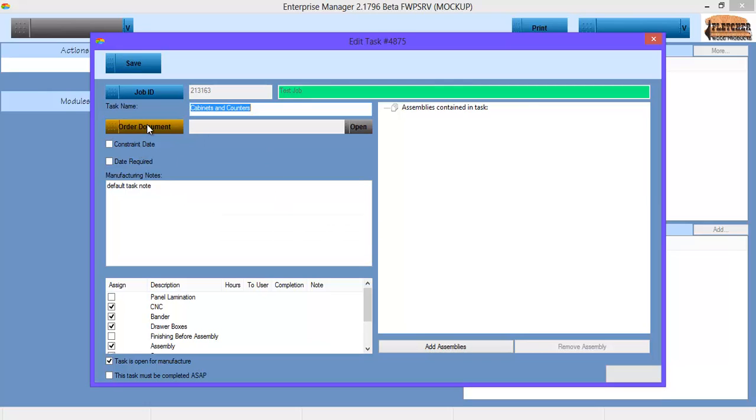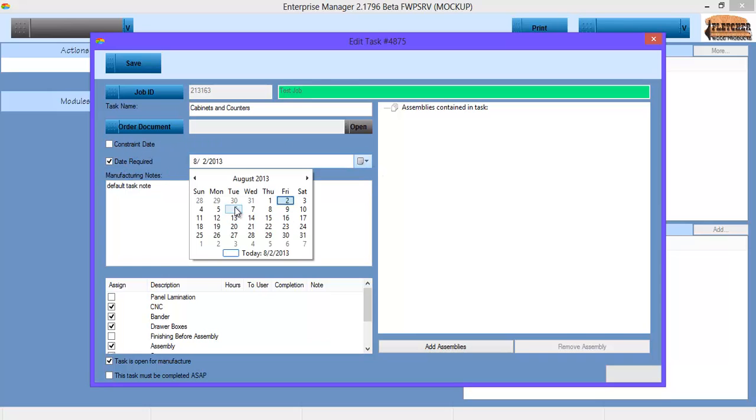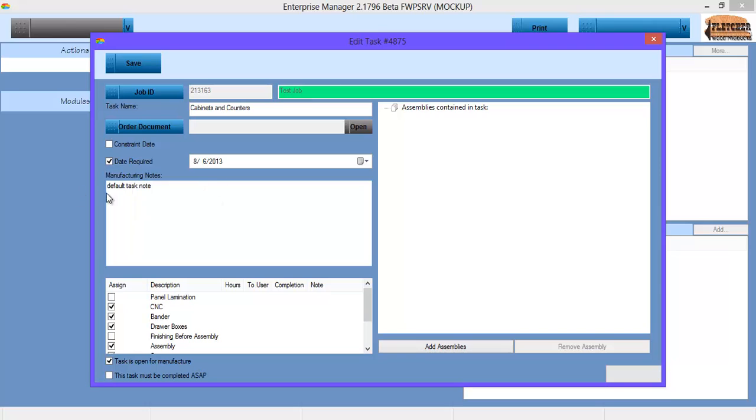We can specify a work order document and attach it to it. It makes it available for the shop floor. We can specify a constraint date, which means it can't begin manufacturing until this date. We could say we actually need this ready on Tuesday. We have a task note here. It was propagated with the default task note, but I could actually key in whatever I want, watch for special edge banding.